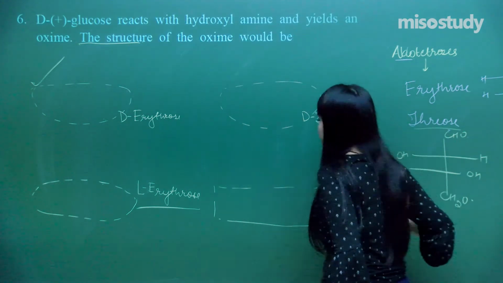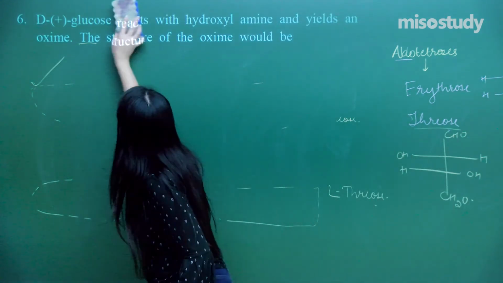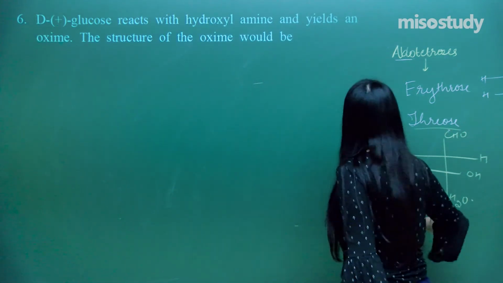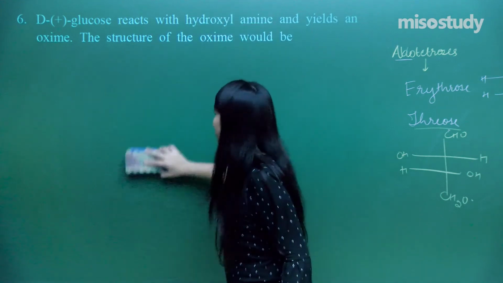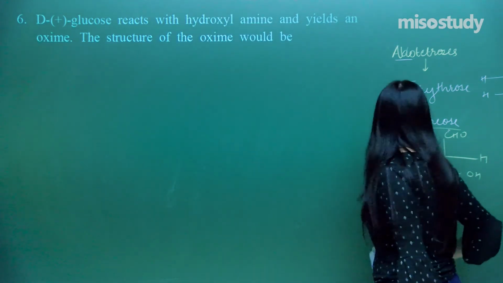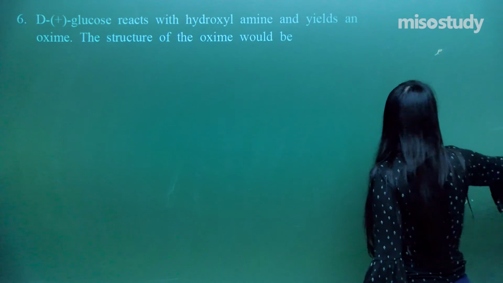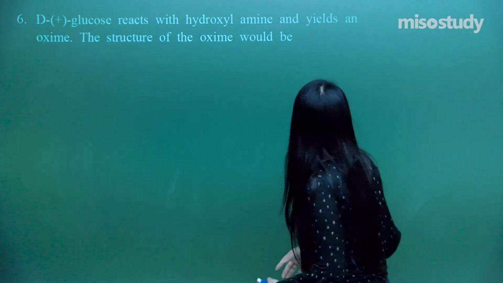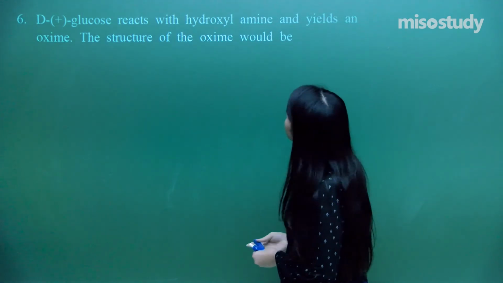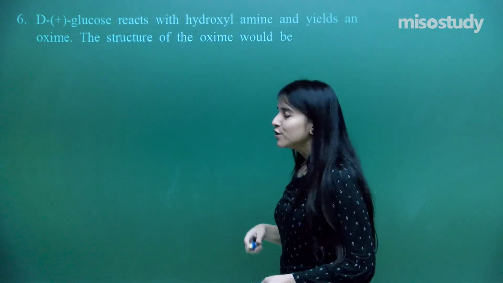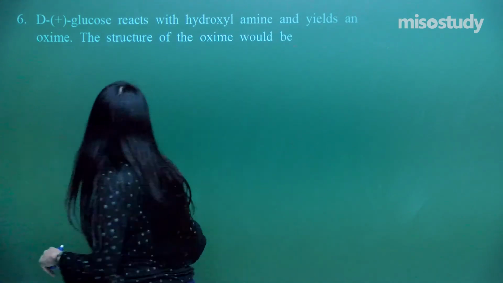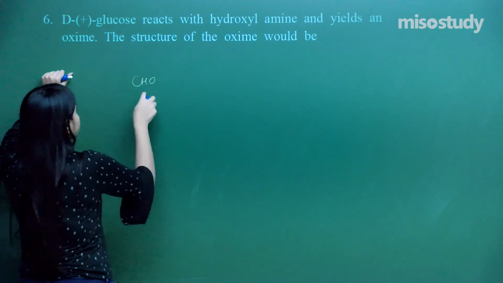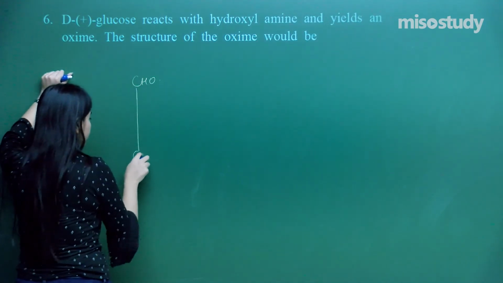What do we have? So let me just rub this off first. Now, it's again a very good question. Also it is very important because here they are asking about the formation of oxime. So what does it say? D plus glucose reacts with hydroxylamine and yields an oxime, the structure of the oxime. So let us just first have the reaction. They are actually wanting the structure. So this is the D plus glucose. Let us just make it out.